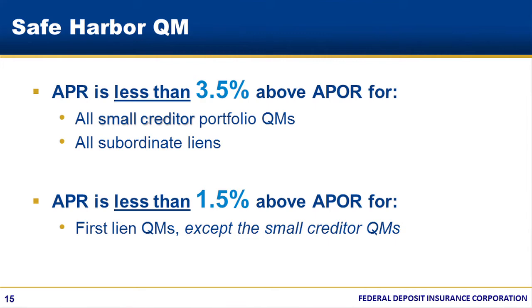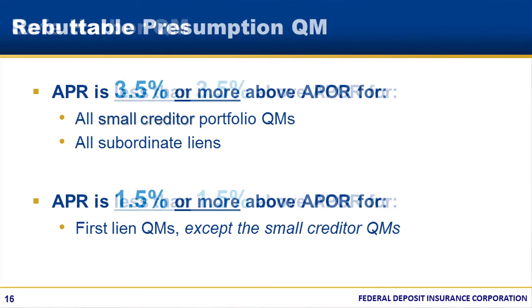First lien loans originated by creditors other than small creditors have a lower safe harbor QM threshold. They are safe harbor QMs if the APR is less than 1.5% above APOR. First lien loans originated by small creditors and any subordinate lien loan with an APR of 3.5% or more above APOR are rebuttable presumption QMs. First lien QMs originated by creditors other than small creditors have a rebuttable presumption if the APR is 1.5% or more above APOR.